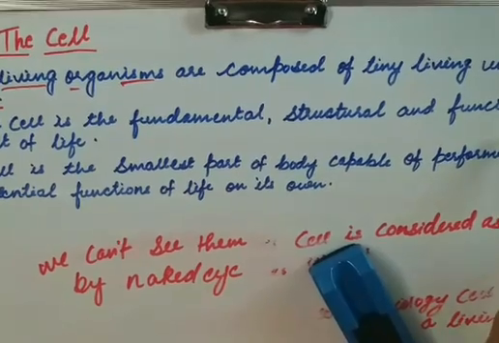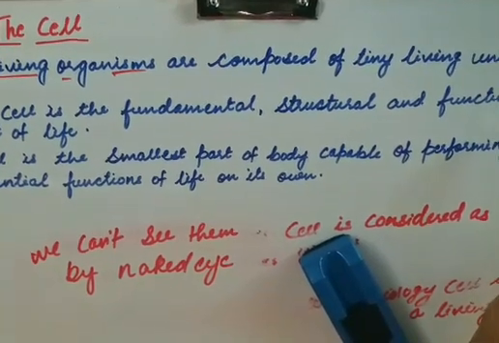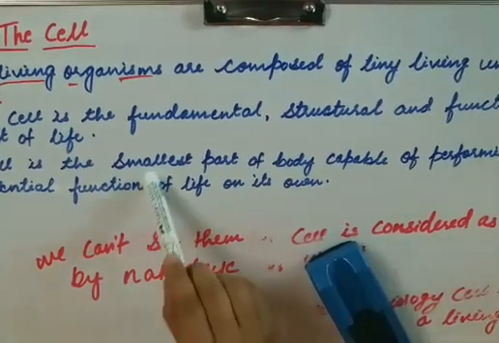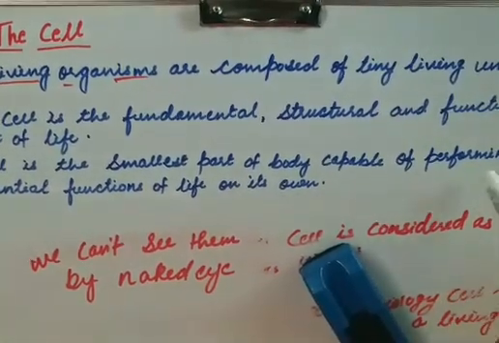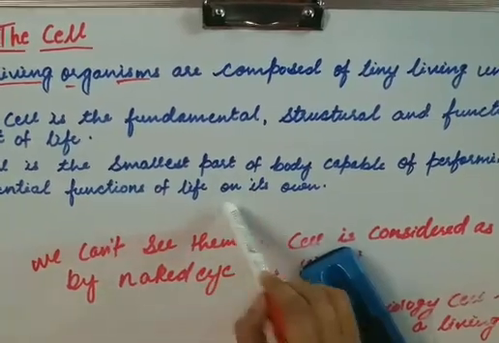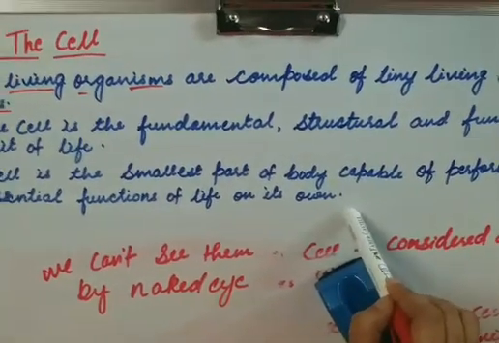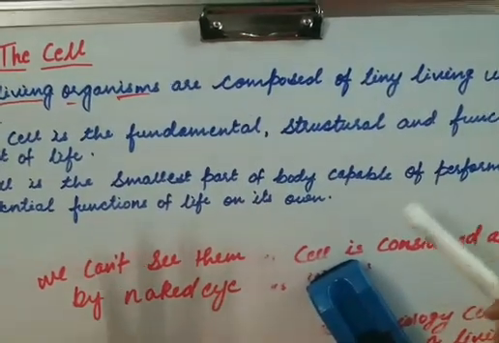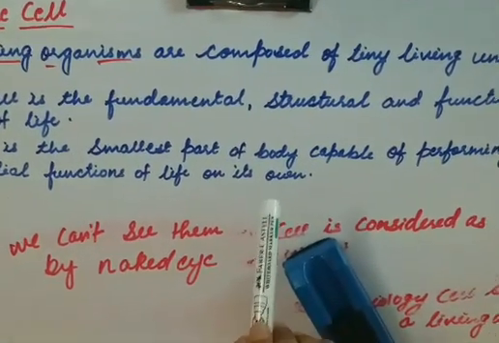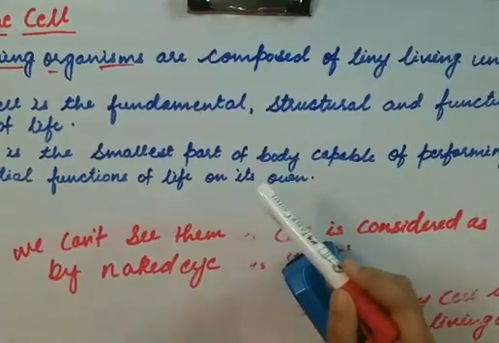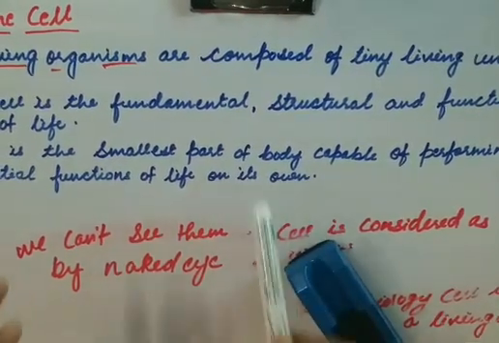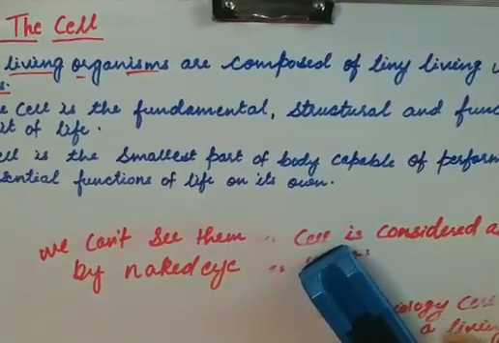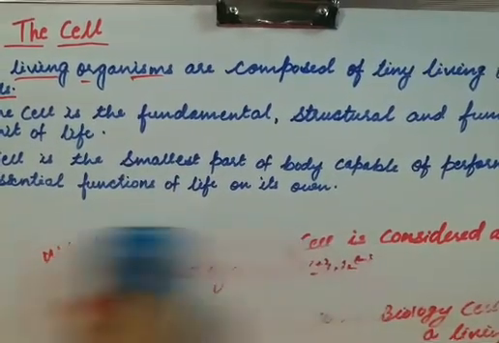It is the smallest living unit. All the fundamental functions start from the cell. Cell is the smallest part of the body capable of performing the essential functions of life on its own. Each cell is capable of performing its own function independently. It does not depend on others to perform the basic vital functions of life.